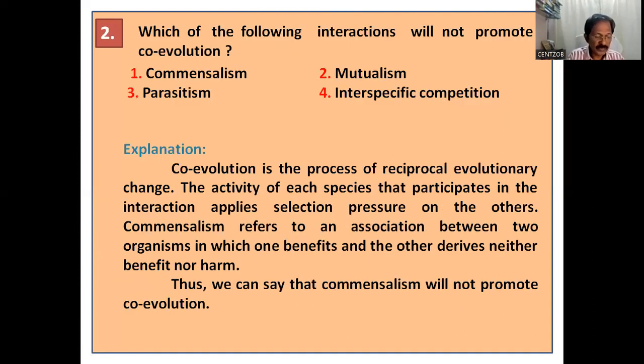See, second question: which of the following interactions will not promote co-evolution? Commensalism, mutualism, parasitism, interspecific competition. See, an explanation is given. Co-evolution is the process of reciprocal evolutionary change. Already I mentioned, the activity of each species that participates in the interaction applies selection pressure on the others. Commensalism refers to an association between two organisms in which one benefits and the other derives neither benefit nor harm. Thus, we can say that commensalism will not promote co-evolution.